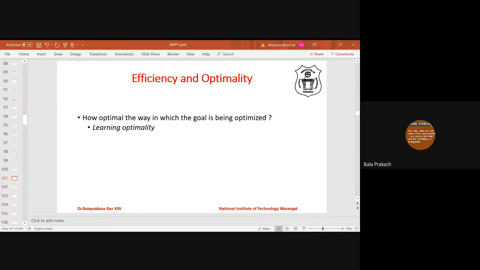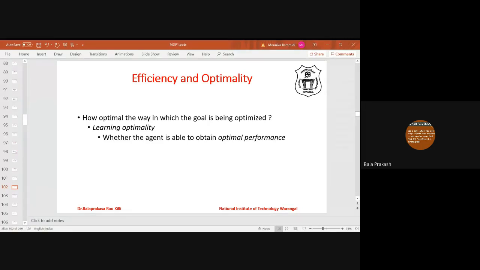So the first aspect of looking at this is whether the algorithm is actually reaching optimality or not. This is known as learning optimality. Whether the agent is able to obtain optimal performance or not. Using the algorithm, whether it is reaching optimality or not means whether the agent is actually obtaining optimal performance or not. This is the first way of looking at learning optimality.